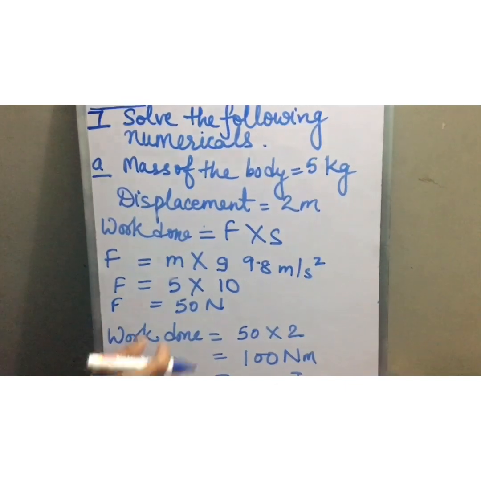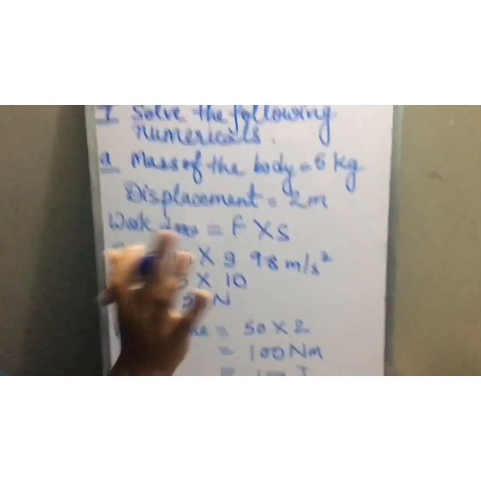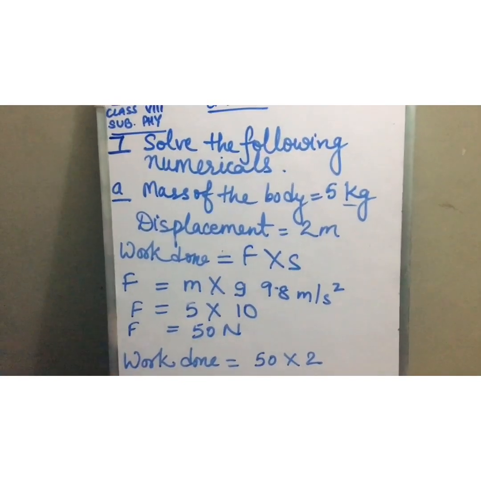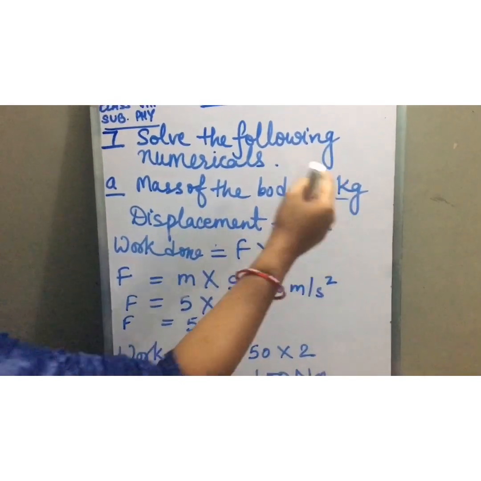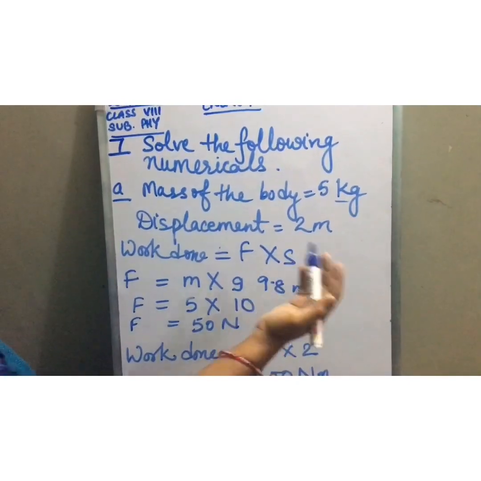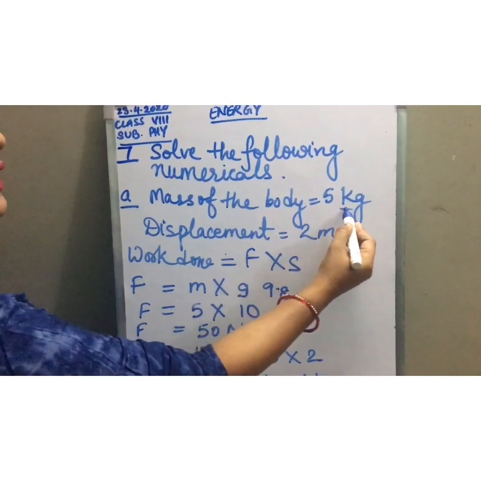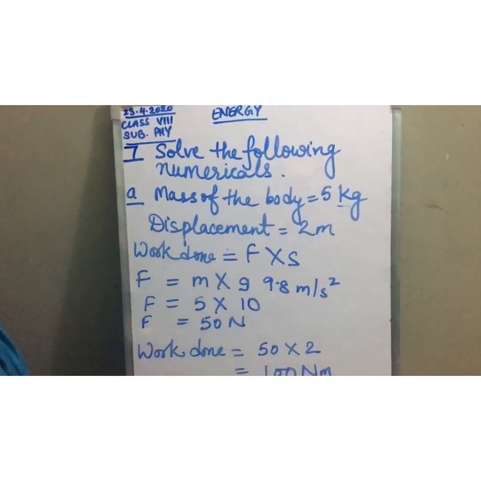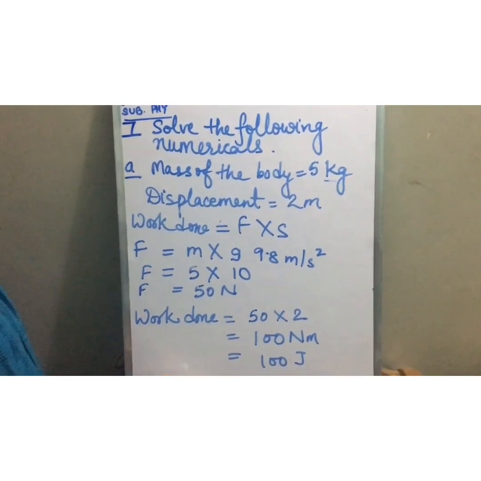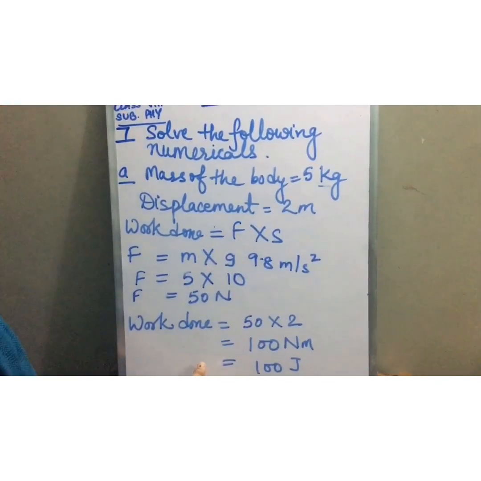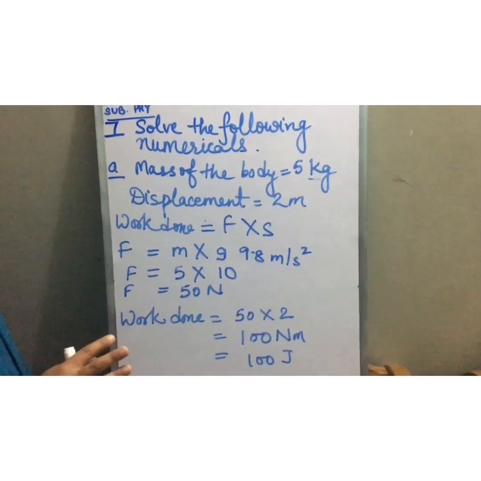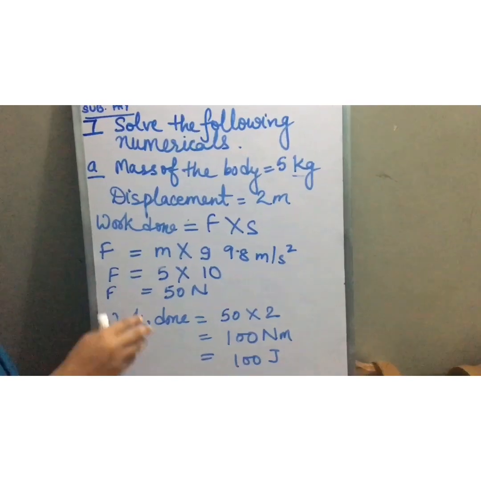Now, students, just notice one thing. See here, it is in SI unit. The mass of the body is given in SI unit. But what will you do when it is not given in SI unit? Maybe it is given as 5 grams. In that case, you have to first convert grams into kilograms, into its SI unit. Everything should be in the same kind of units. Every quantity should be in SI unit. If it is not, you have to convert it.